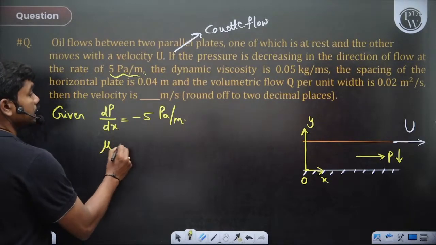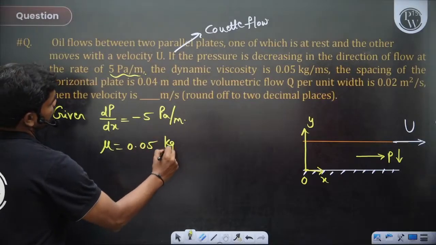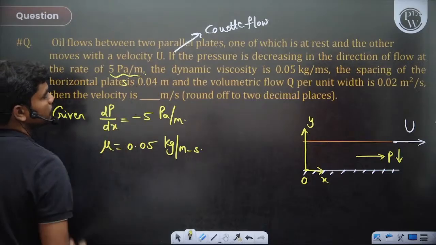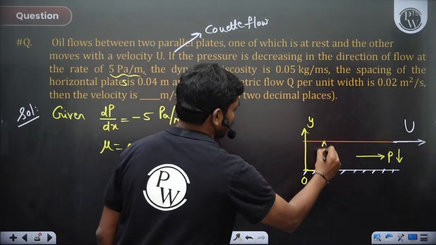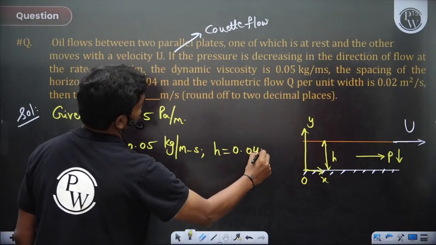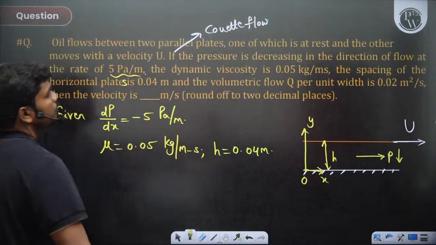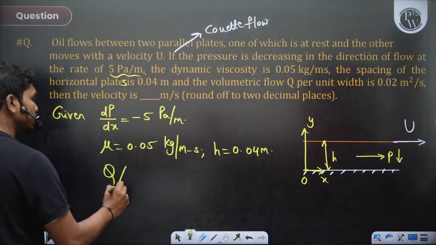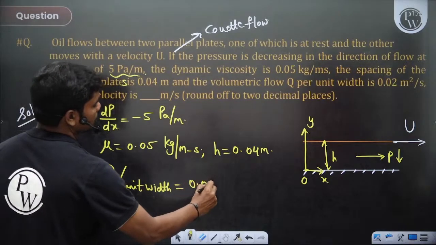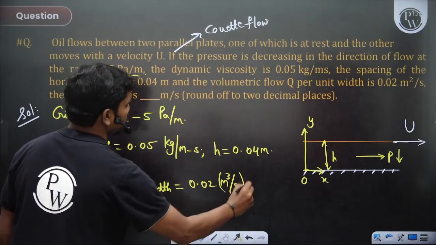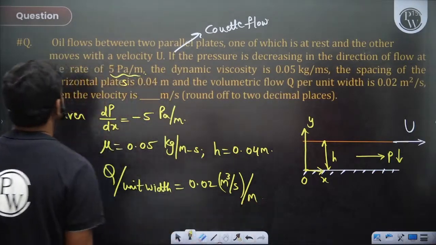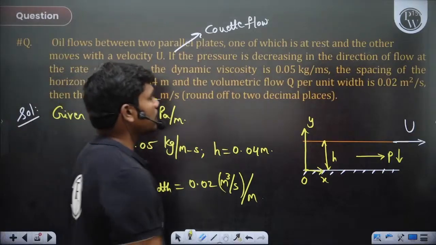Dynamic viscosity mu is 0.05 kg per meter second. The spacing of the horizontal plates is 0.04 meters. So you call this, for example, some distance h. So you have h is equal to 0.04 meters. So it's like a 4 centimeter small gap. And the volumetric flow Q per unit width is equal to 0.02 meter cube per second per meter, or meter square per second if you simplify directly. Then the velocity is dash meters per second. So velocity of the plate which is moving.